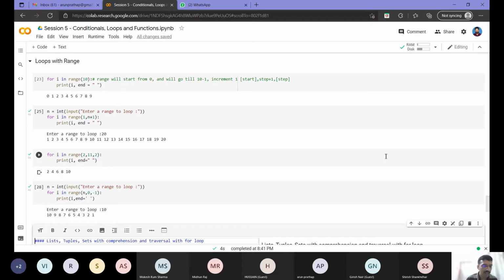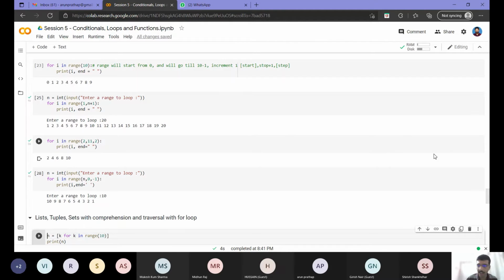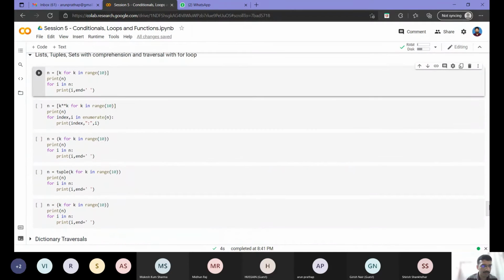And the next portion we have also seen in an earlier session, so I will just give the idea only. List, tuple, sets with comprehension and traversal with for loop. This we saw in yesterday's session. Suppose I want to create a list for numbers in the range 0 to 9. I can directly use list comprehension with for k in range 10, and then I will be printing the list. Then how can I iterate through the list?